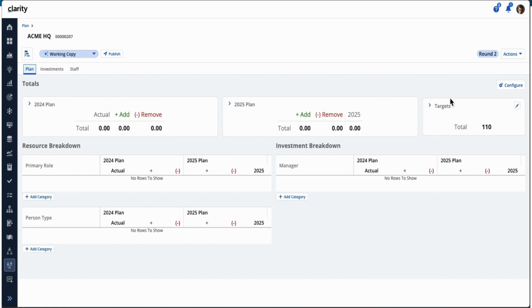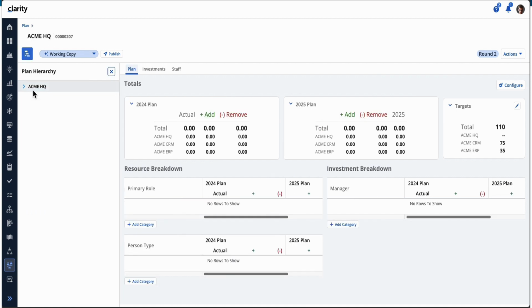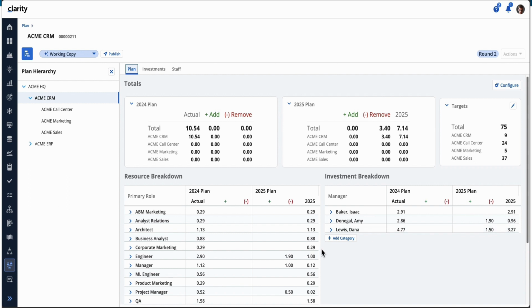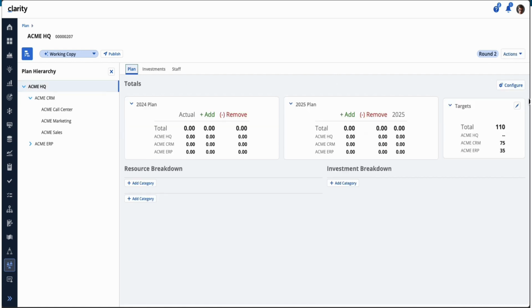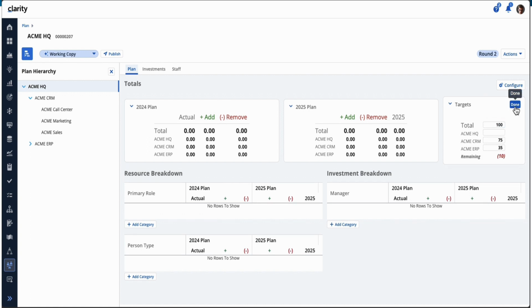It copied the targets you had before, and all the values from down the plan hierarchy, so these were some of the changes in targets we had, the add and remove values from the previous plan. Now you can edit this with a new target value of 100, and then they can go through the planning process again.